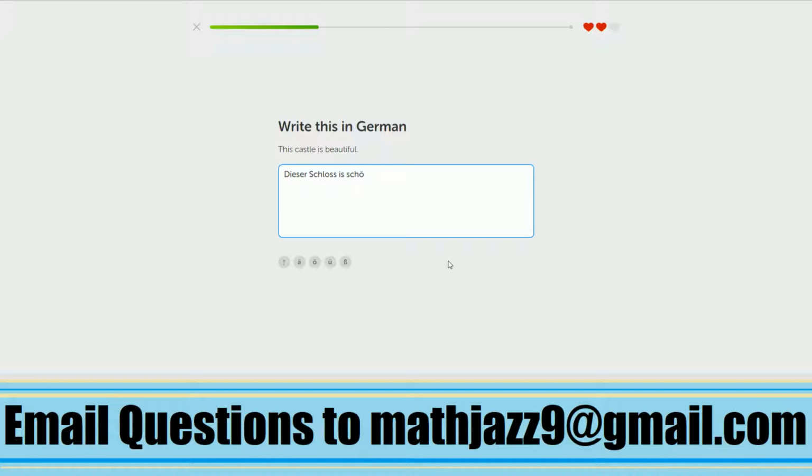Schön, sorry, with an O umlaut, because schon is already, and schön is beautiful. Okay, so dieses Schloss ist schön. Oh, castle is neutral, not masculine, so it's dieses Schloss ist schön. Okay, the village is small, is das Dorf ist klein.